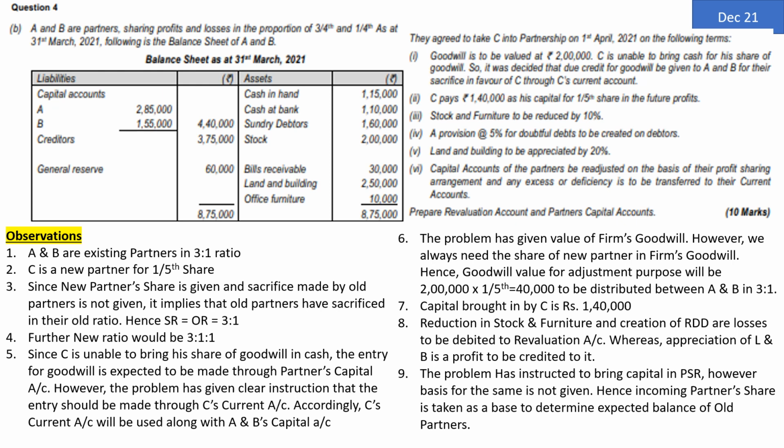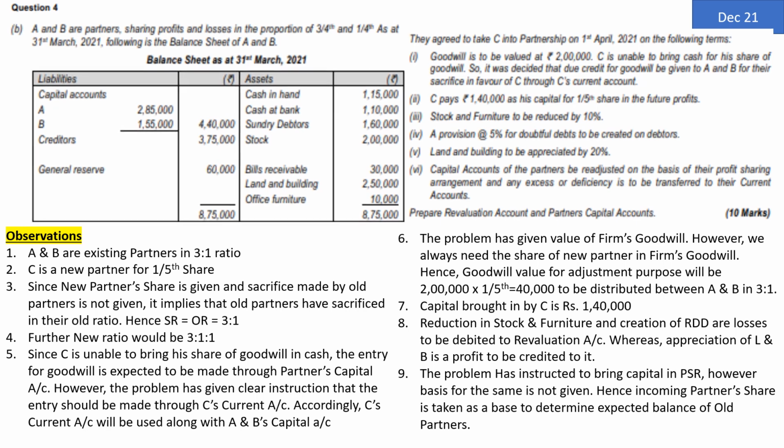Now a very important point to be noted is that the problem has not asked you to prepare balance sheet. So it's quite an easy problem. We are just required to show the calculation of ratios, calculation of capital, adjustment of goodwill, and then revaluation account and partners capital account. Although an adjustment is expected in current account, the problem has not asked you to prepare current account. So it's quite an easy problem. We can solve it hardly in 15 minutes. Let's go ahead.